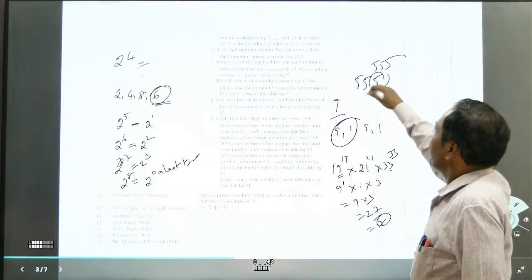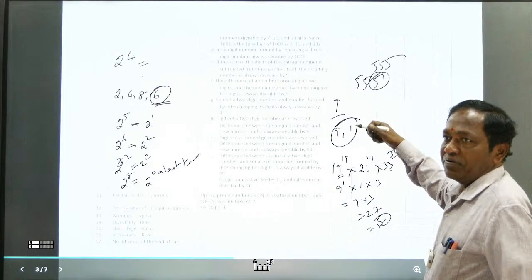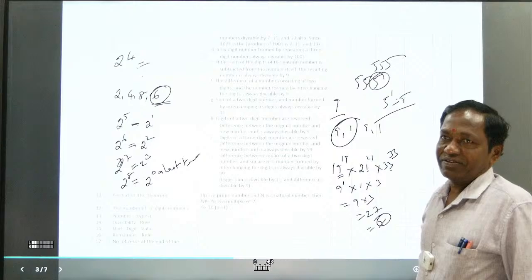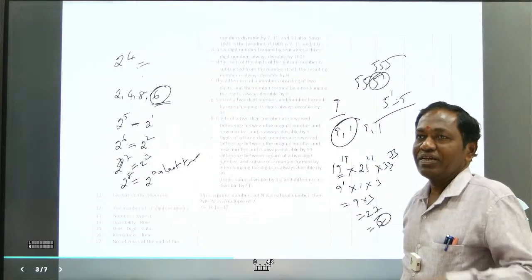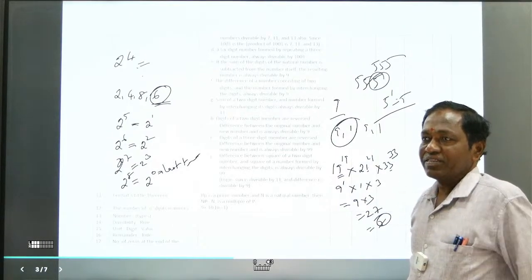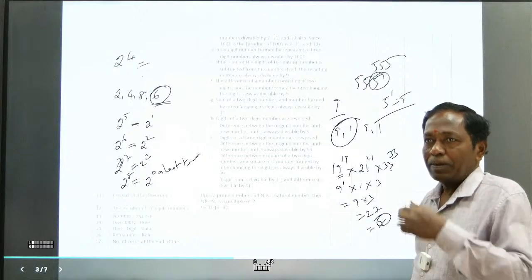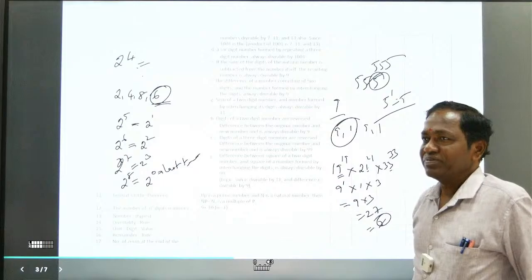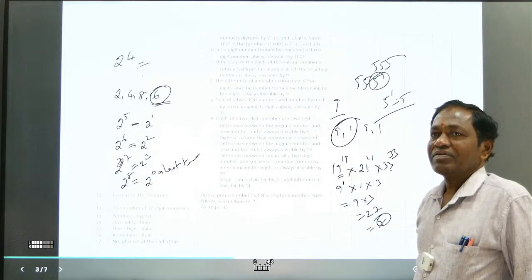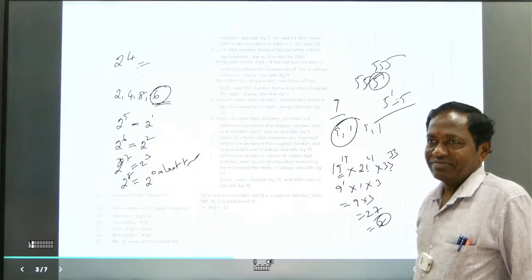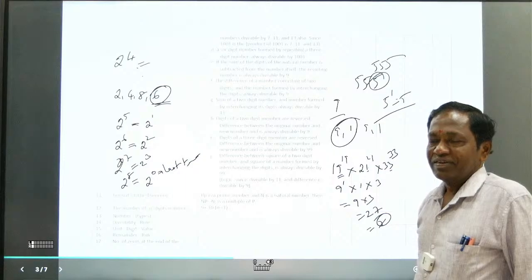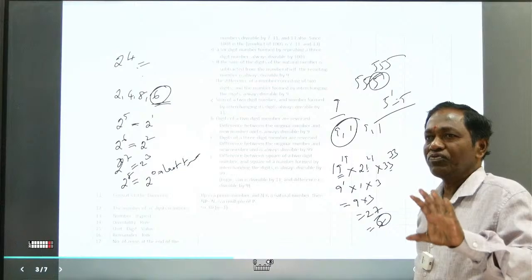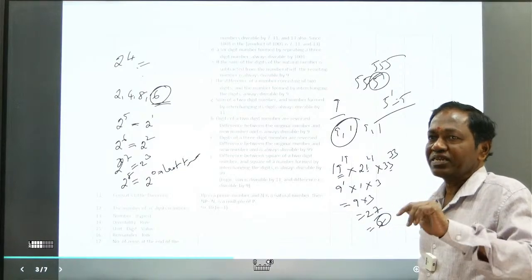So you take the 5. 5 to the power of 5 is only 5 to the power of 1, which is 5. Only one term in the cycle. Same for 6: only one term in the cycle. And 10 ends in 0, one term in the cycle. There are three such numbers: 5, 6 and 10, each with a one-term cycle. There is no 3-term cycle here. There is a 1-term cycle, a 2-term cycle and a 4-term cycle, but a 3-term cycle is not there.